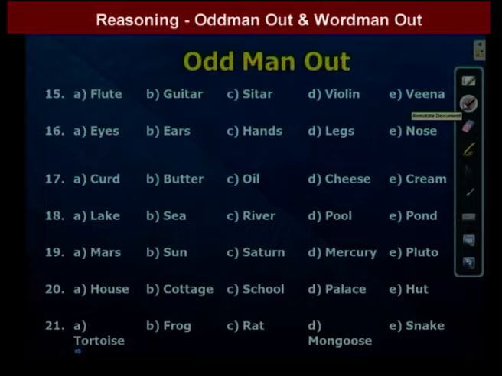House, cottage, school, palace, hut. In these 5 words, school is different because remaining all are living places. School is not a living place or a dwelling place. So that means the answer is C. So in our question, C is the option. We go to the next question.